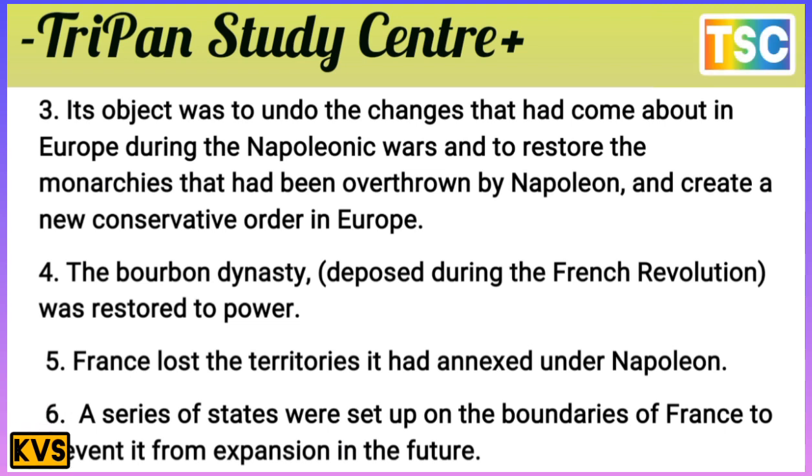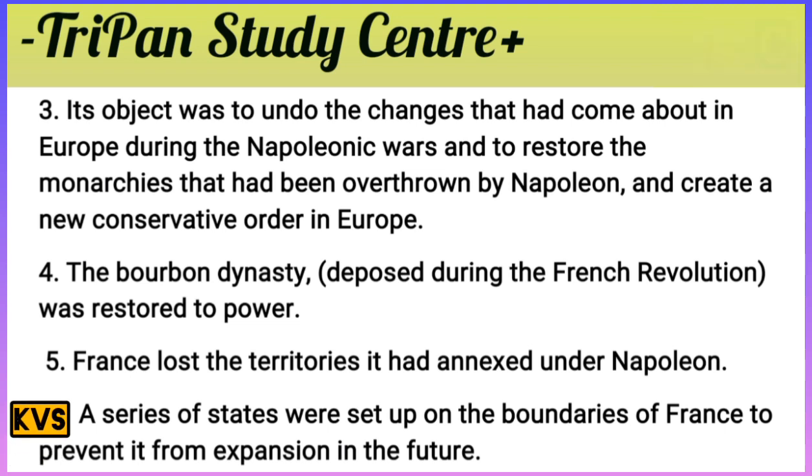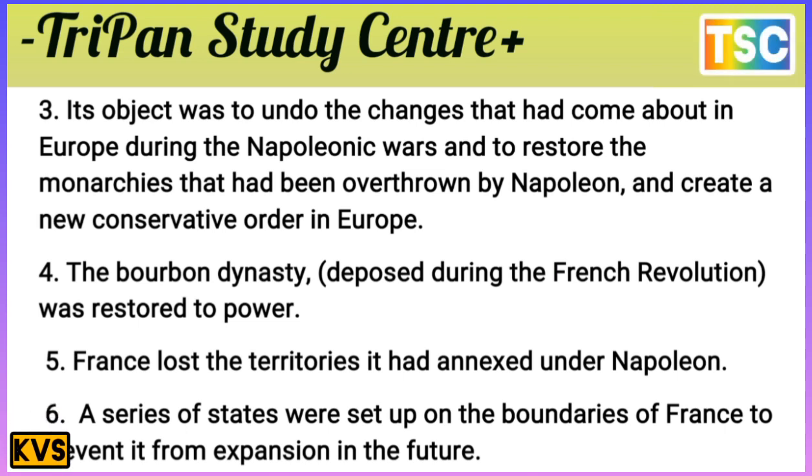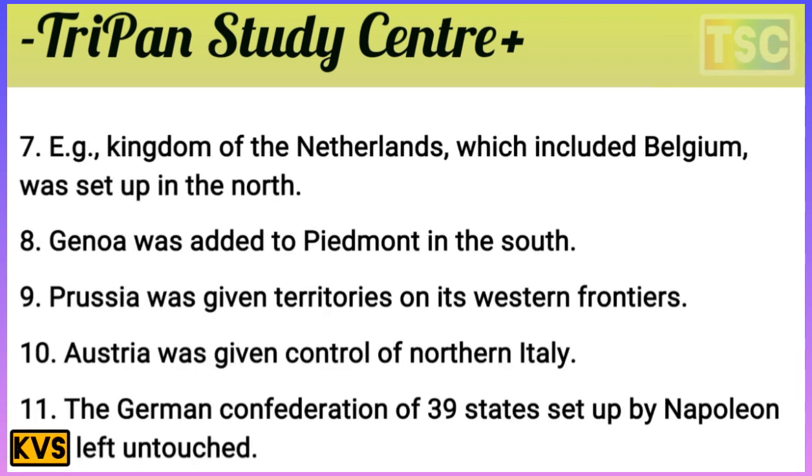The Bourbon dynasty, deposed during the French Revolution, was restored to power. France lost the territories it had annexed under Napoleon. A series of states were set up on the boundaries of France to prevent it from expanding in the future.